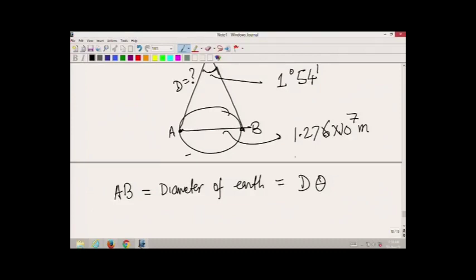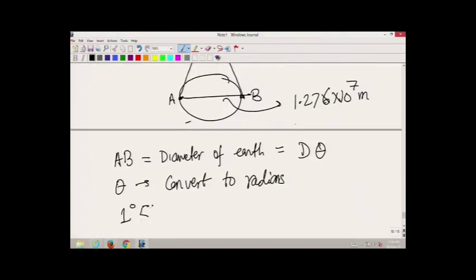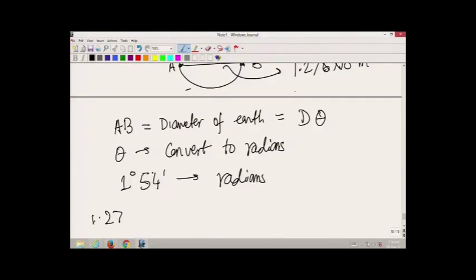But to be proper, the angle theta now you have to convert to radians. So, you have to convert 1 degree 54 minutes to radians, and then 1.276 into 10 to the power of 7 meters will be equal to the distance d in meters multiplied by the angle theta.